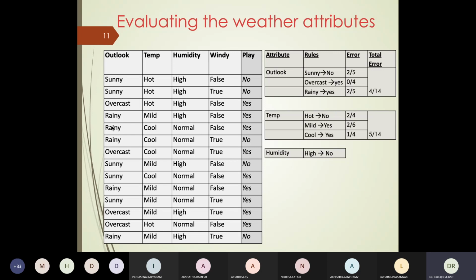Can you work out humidity for all the values and give me the answers? You can see the screen now, I'm assuming. So the data is there with you.